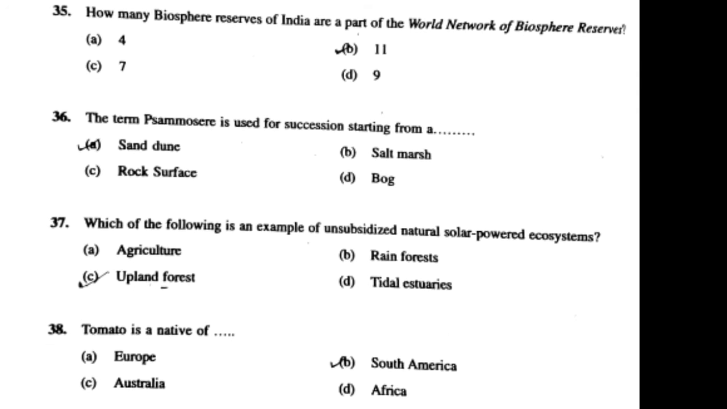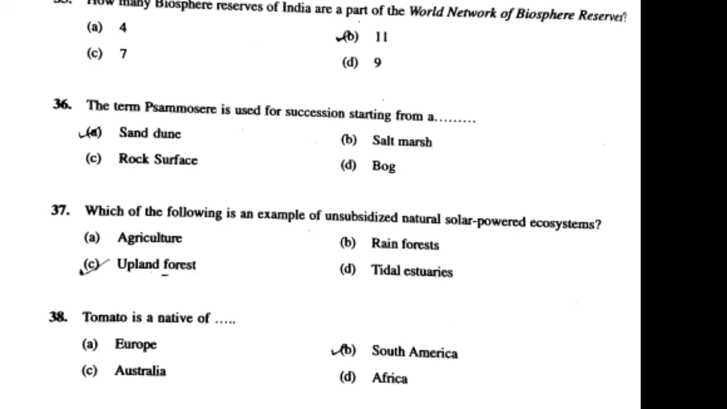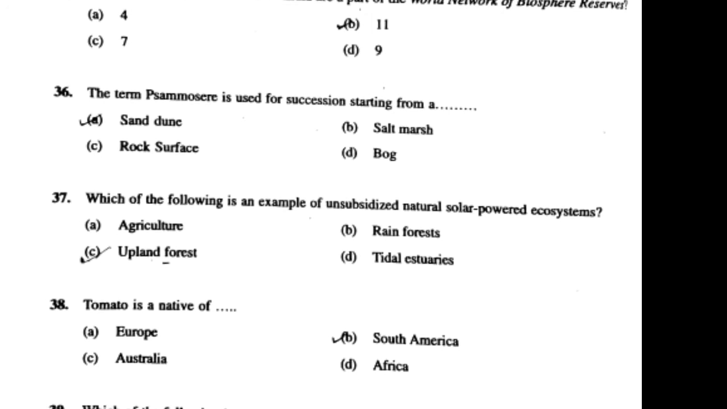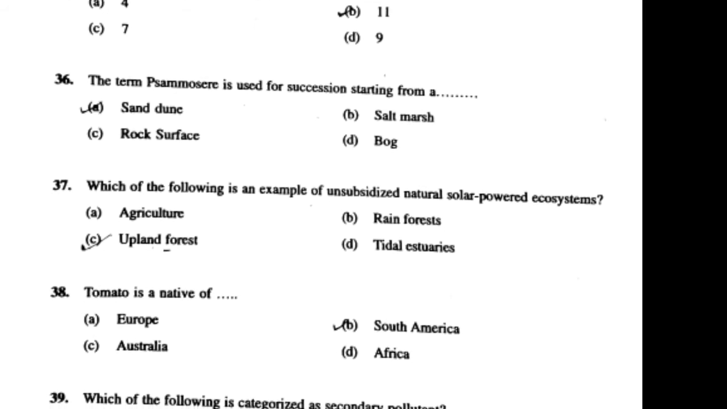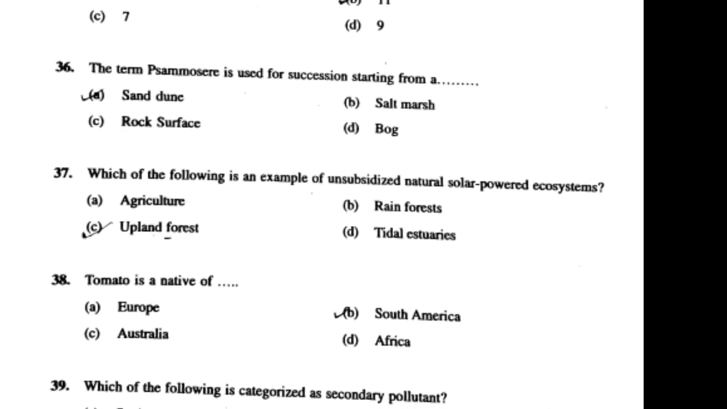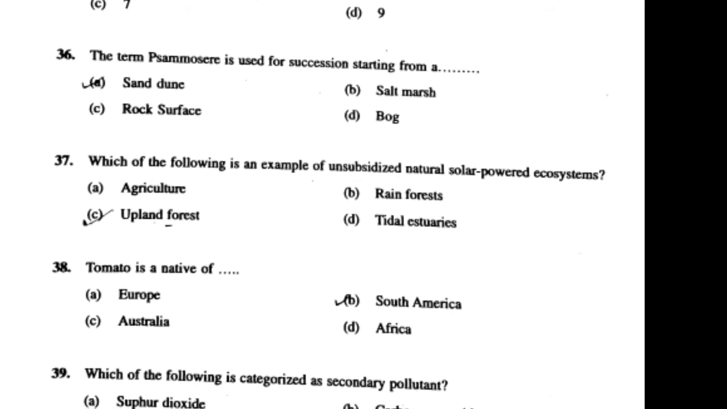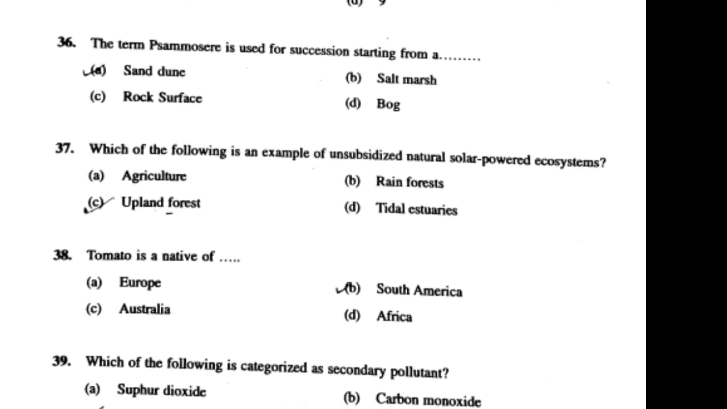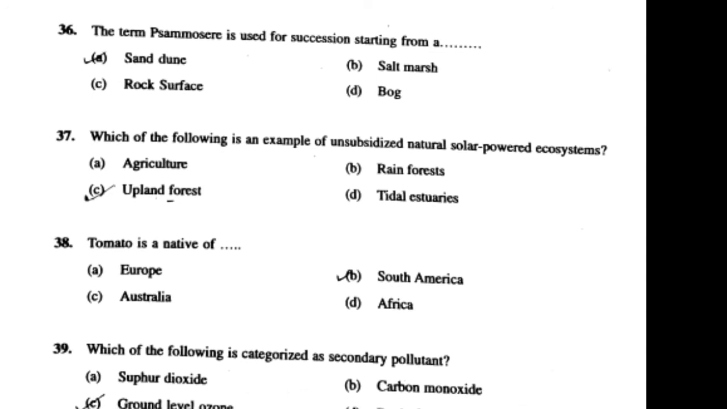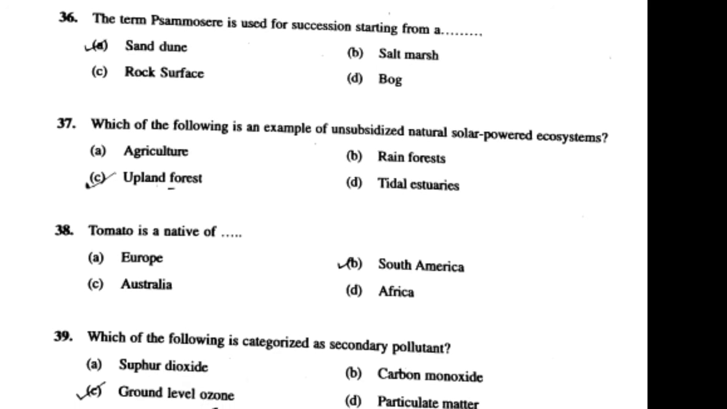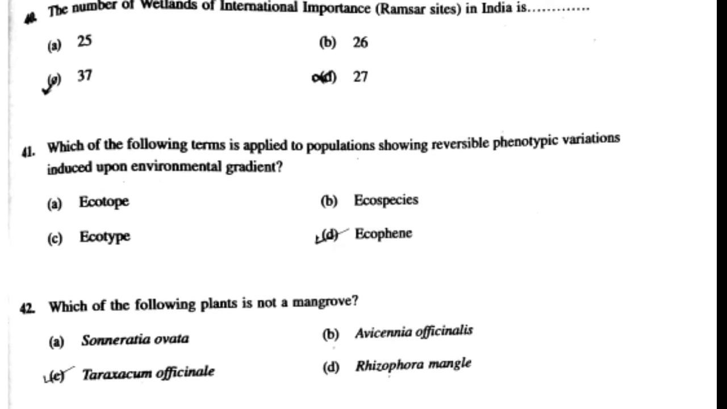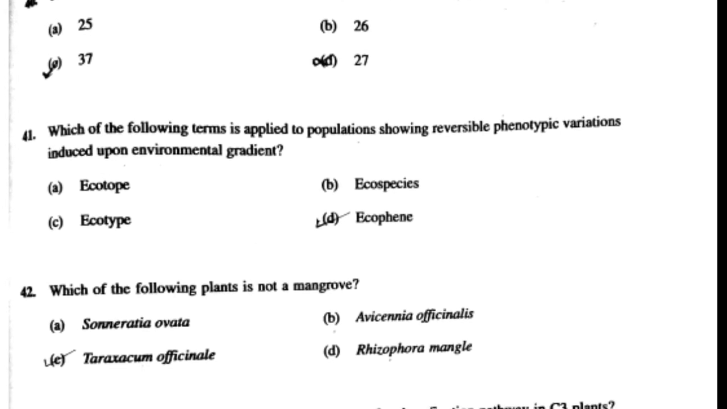37th question is, which of the following is an example of unsubsidized natural solar powered ecosystems? Answer is upland forest. 38th question is, tomato is native of? Answer is South America. 39th question is, which of the following is categorized as a secondary pollutant? Answer is ground level ozone. 40th question is, the number of wetlands of international importance in India is? Answer is 37.